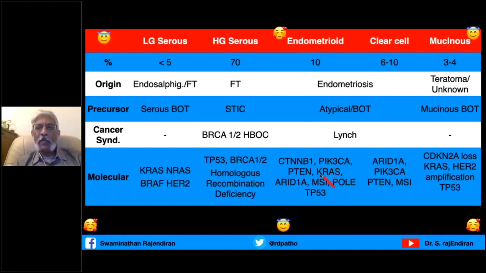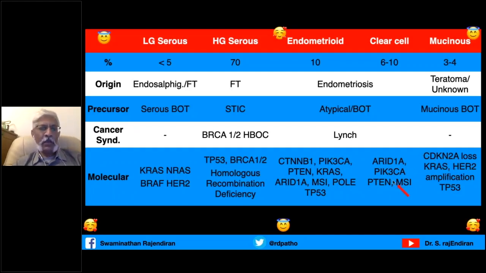Because of the Lynch syndrome relationship, they have MSI, and POLE is also a very important thing recently coming into endometrioid. These are also involved in endometrioid carcinoma of the endometrium. You have to remember. Clear cell carcinoma is mainly associated with ARID1A. And mucinous carcinoma is associated with CDKN2A and KRAS.